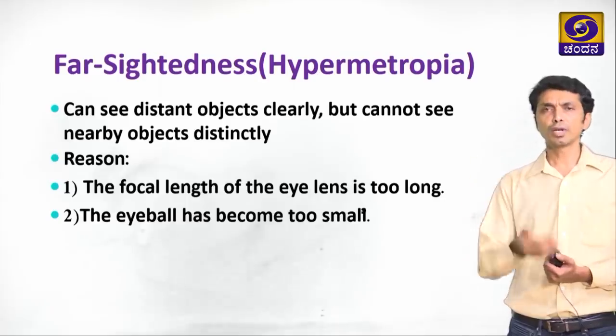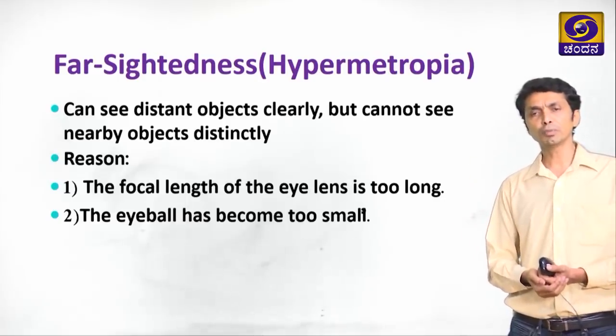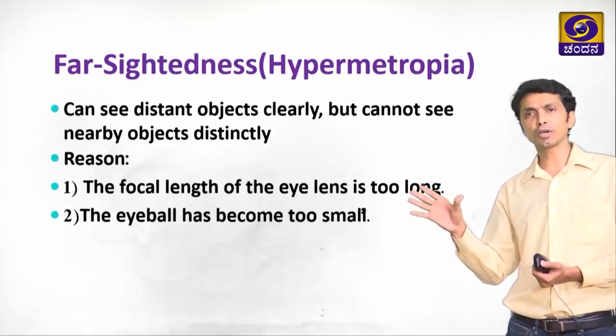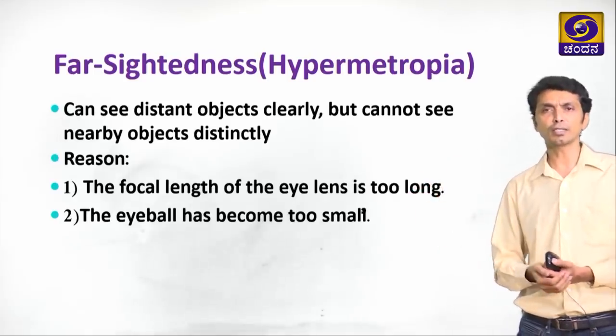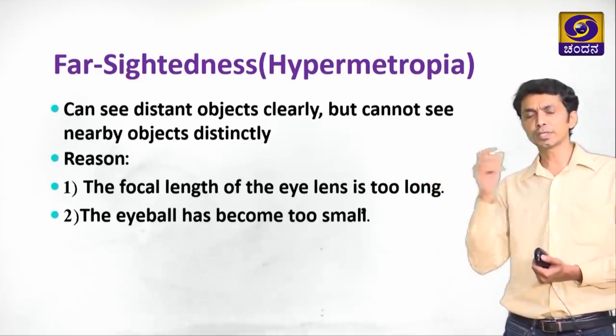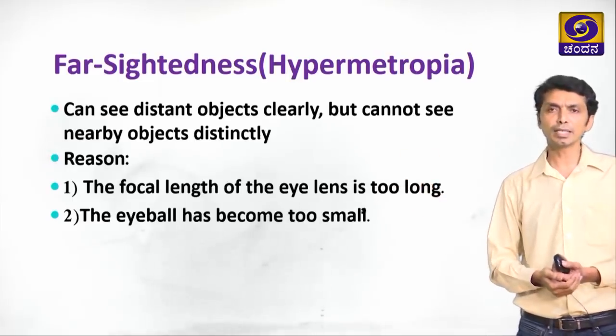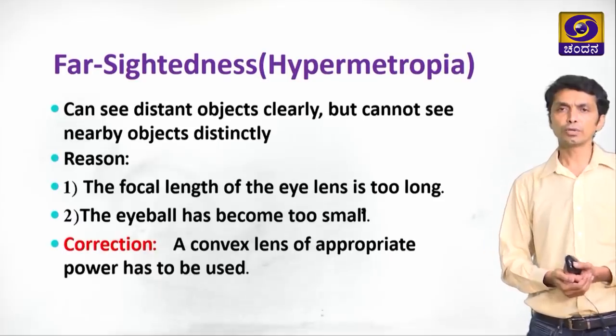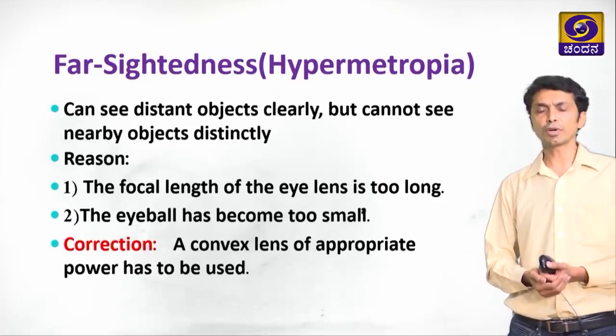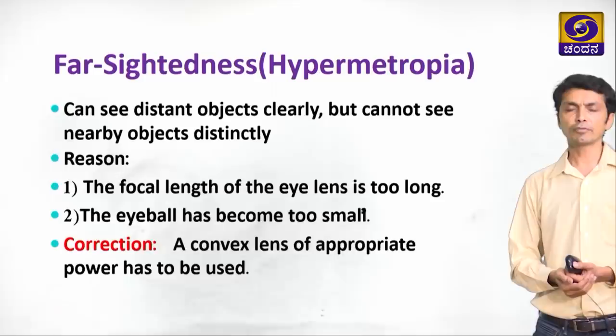Remember, in case of nearsightedness, in myopia, we knew that the eyeball was elongated and image was forming in front of the retina, the defect. Here the eyeball is small, and because of which the rays are converging behind the retina. So, to cure this, to rectify this, we make use of convex lens to rectify the farsightedness.